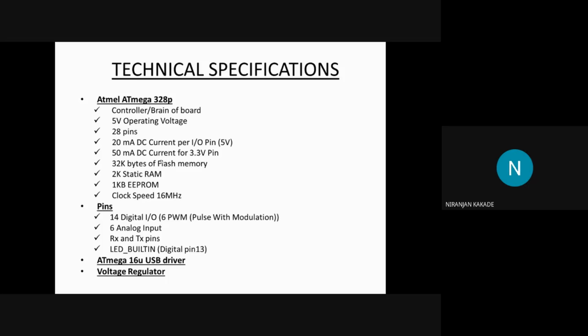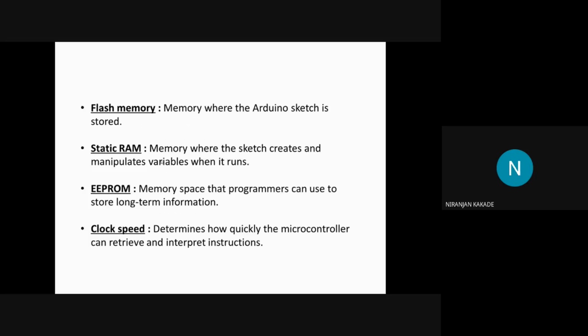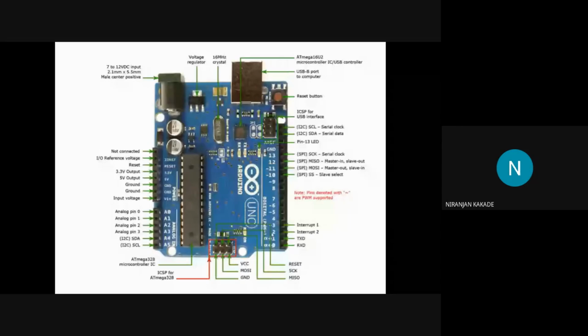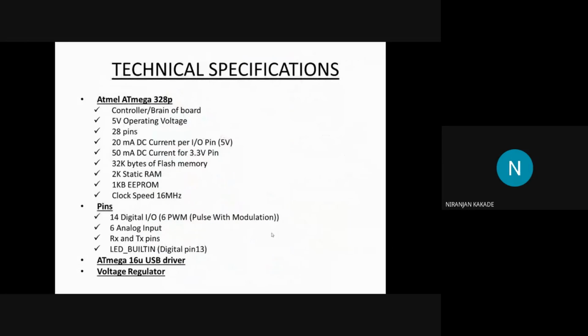Binary code is all about 0 and 1, and that is understood by your controller. So the digital write function has another code written at the back, which is understood by the microcontroller. That code is also called instructions. You can see here I have written that the microcontroller can retrieve and interpret instructions. So not only digital write is an instruction, but the code written behind digital write, which is understood by our microcontroller, are also instructions.